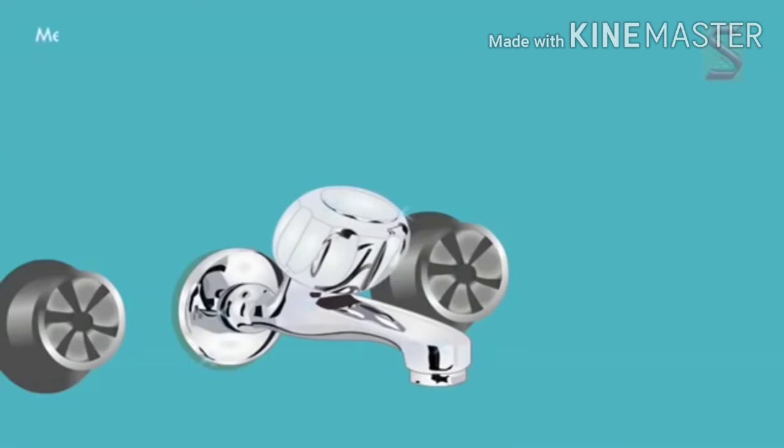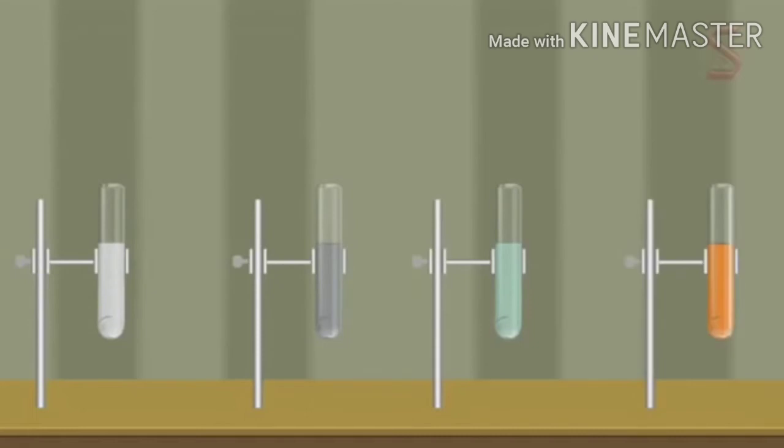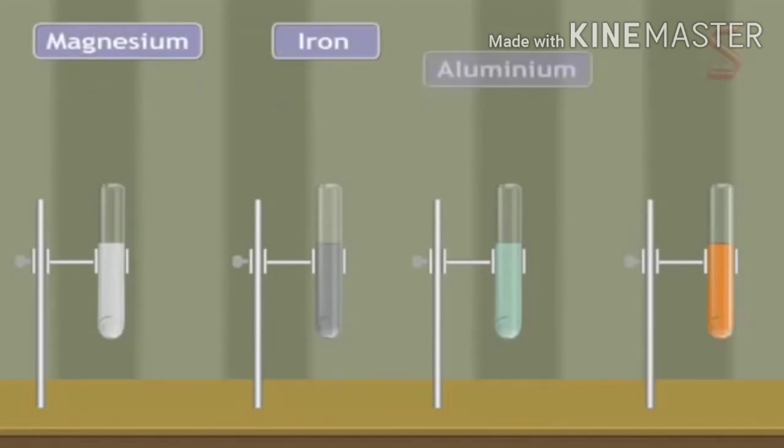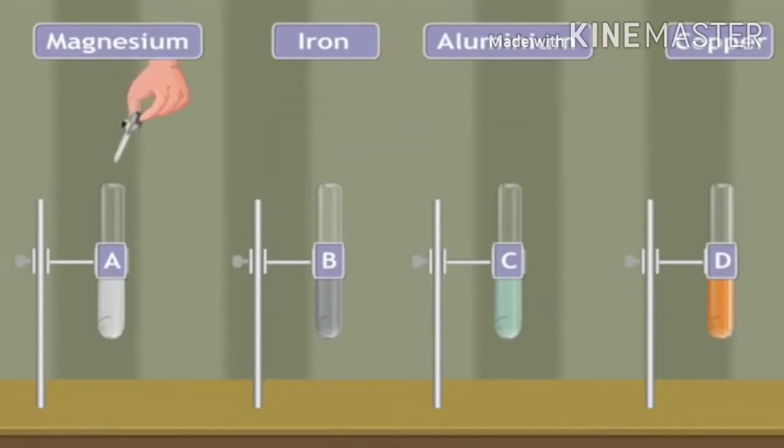Metals react with acids such as hydrochloric acid and sulfuric acid to give out hydrogen gas. Let's take 4 different metals, magnesium, iron, aluminium, and copper in 4 different test tubes A, B, C, and D respectively. To these test tubes, we add 5 milliliters of dilute hydrochloric acid or sulfuric acid using a dropper.